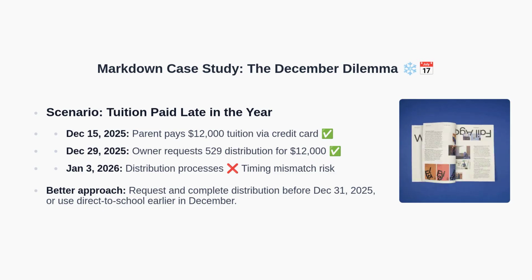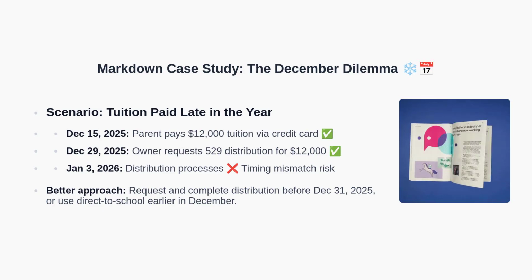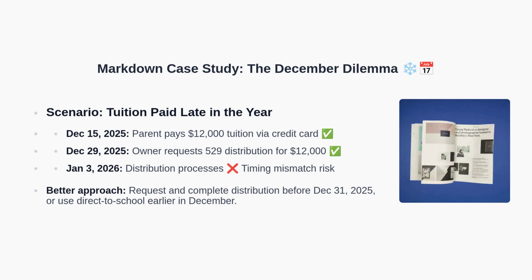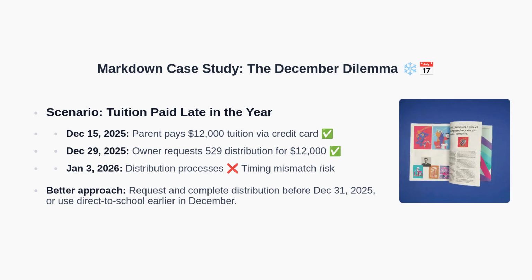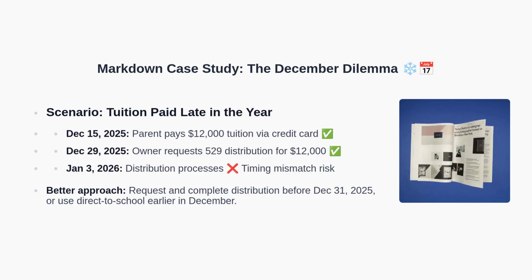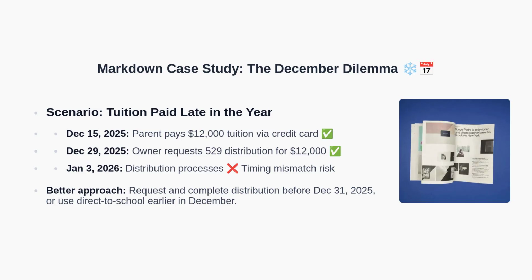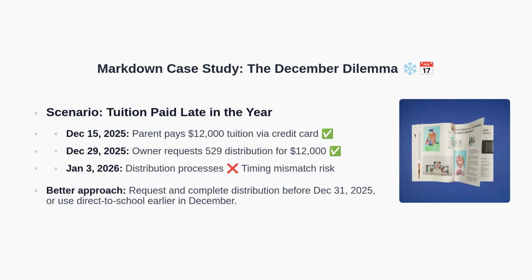However, the distribution does not process until January 3, 2026. This creates a timing mismatch because the payment occurred in 2025, but the distribution posted in 2026. A better approach would be to initiate and complete the distribution before the end of December 2025, or to have paid the school directly earlier in December to eliminate the reimbursement timing risk. With the example in mind, let's build a documentation checklist.